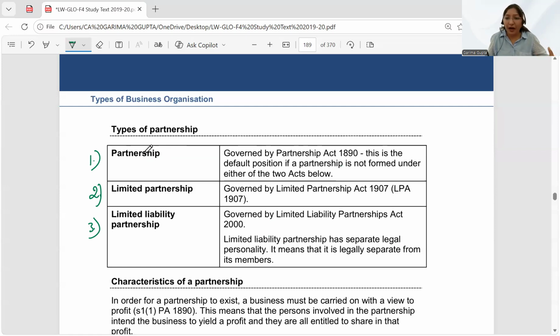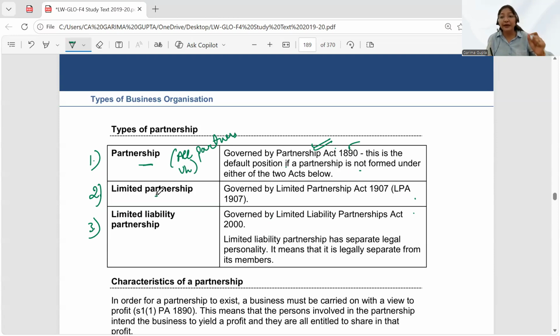The first one is a partnership, or you can call it a general partnership. When I say general partnership, it is governed by the Partnership Act 1890. This is the default position if the partnership is not formed under the other two acts. That means if you have just started a partnership, then we will assume that it is as per the Partnership Act 1890. This is a general partnership wherein all the partners have unlimited liability. All the partners have unlimited liability in a general partnership governed by the Partnership Act 1890.